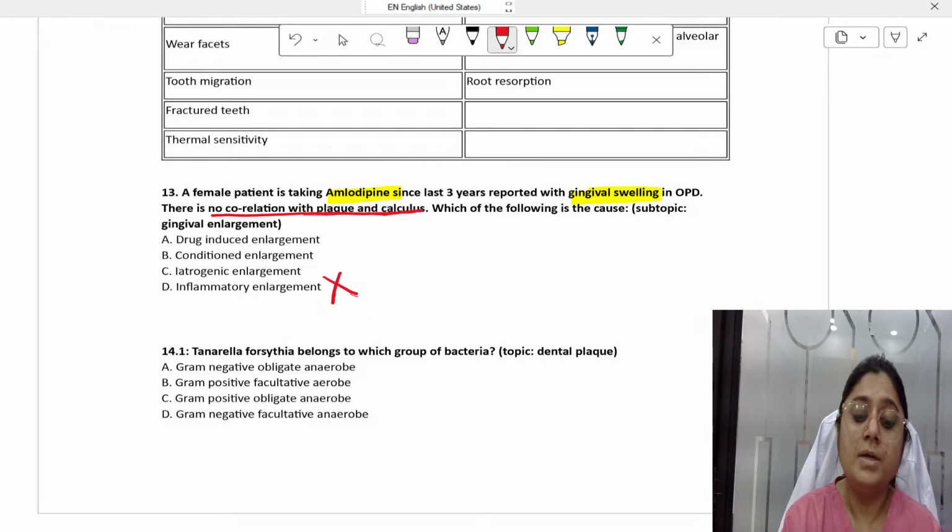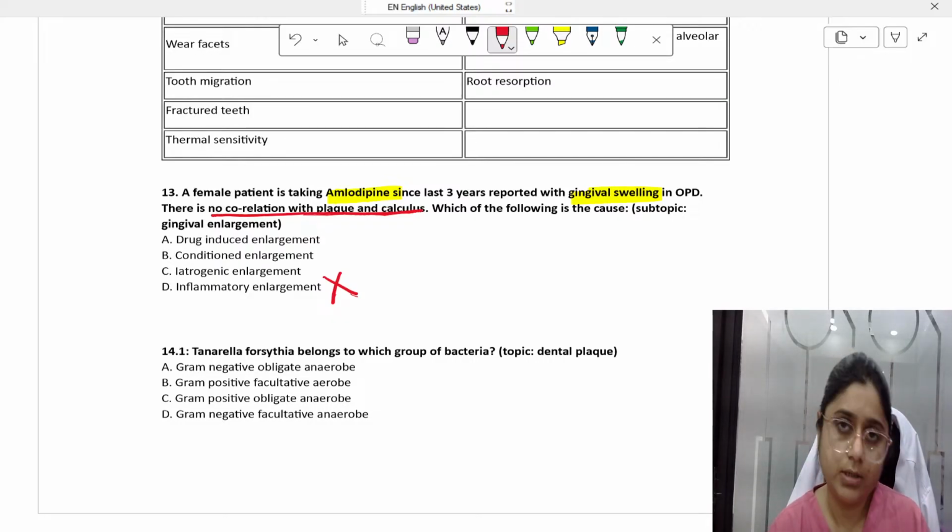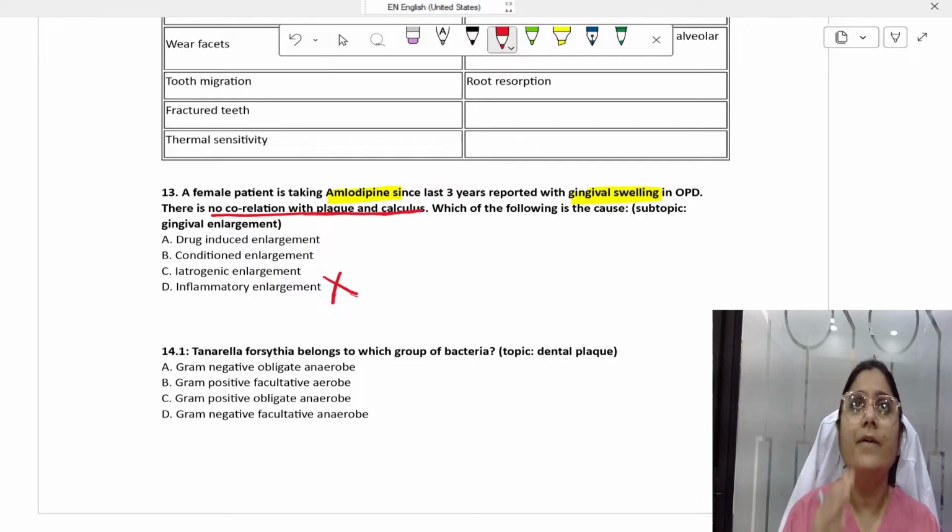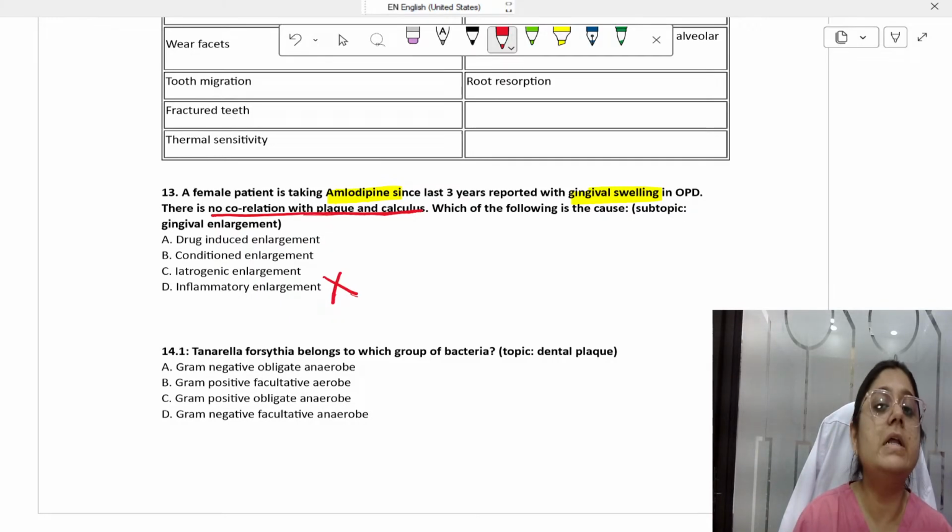Which of the following is the cause? This is from the subtopic gingival enlargement. Guys, from gingival enlargement, drug-induced gingival enlargement is very important. Pregnancy gingival enlargement is important. These two you should know. Others, it's okay if you remember or not. But try to remember the classification of gingival enlargement. At least the names of all these gingival enlargements you must know.